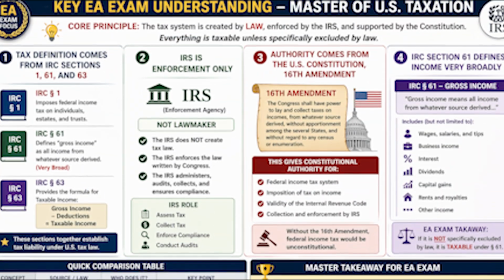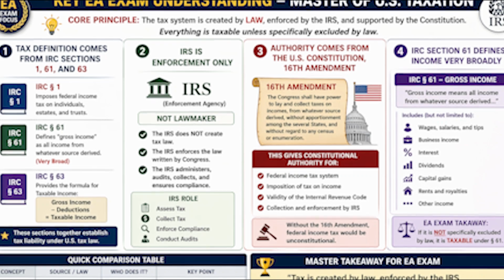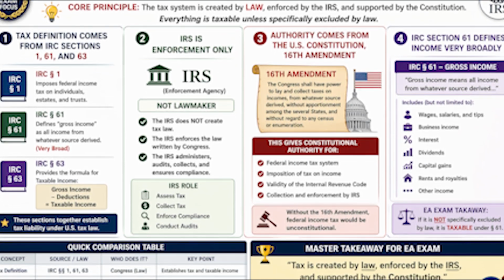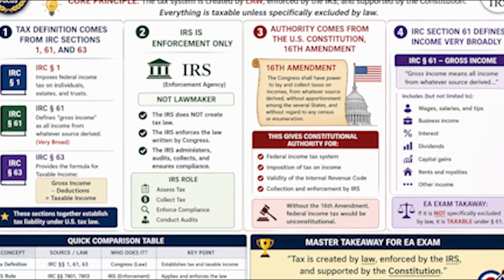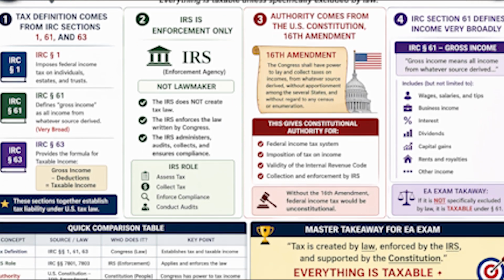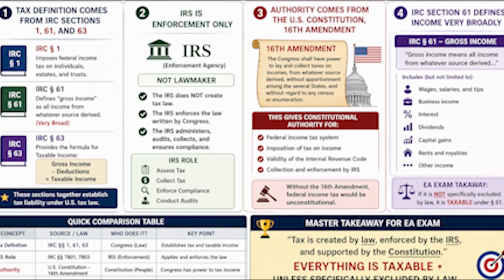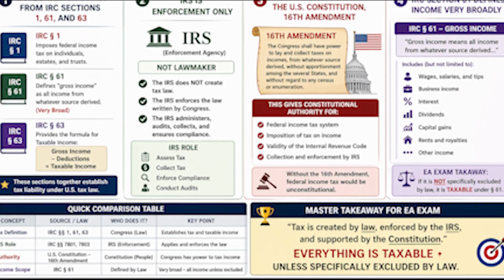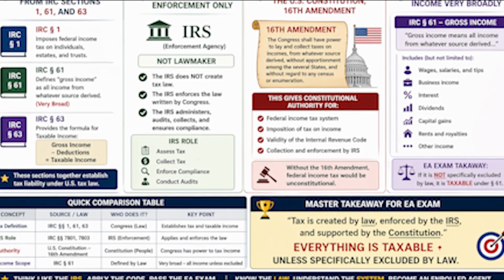9. Core exam understanding. IRC Section 61 defines income. IRC Section 1 creates tax liability. IRC Section 63 defines taxable income. IRS enforces the law. The 16th Amendment gives constitutional authority. Final key idea: all income is included in gross income unless a specific exclusion applies under the Internal Revenue Code.